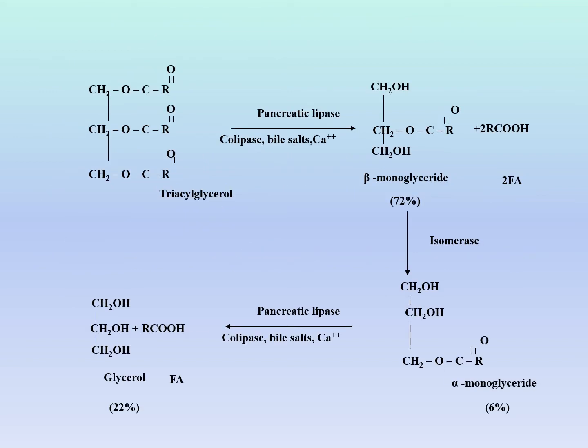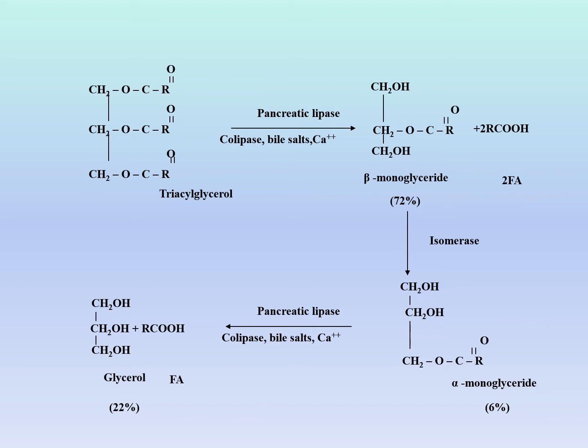So now this is the triglyceride, this is glycerol, and these are three fatty acids. So this is triglyceride or triacylglycerol. The pancreatic lipase can act upon this position. This is called alpha position or primary ester bond. This is also called alpha position or primary ester bond. While in the middle, this is called beta position. The pancreatic lipase can act only upon alpha position, this primary ester bond, and this one.